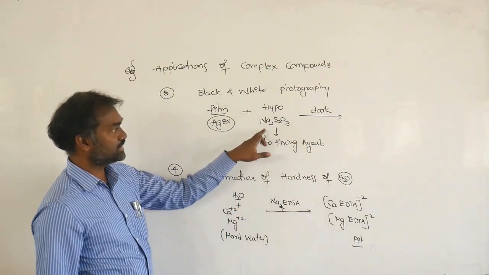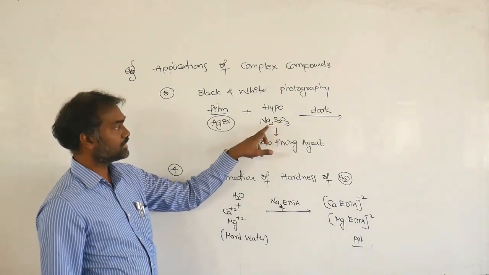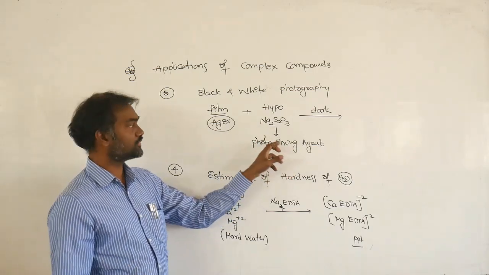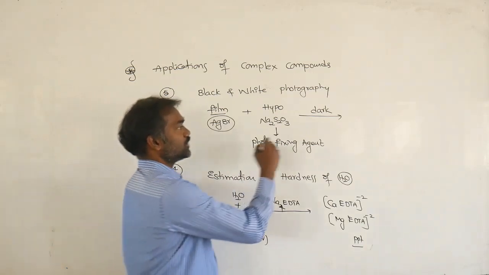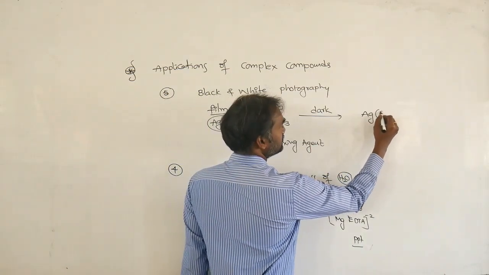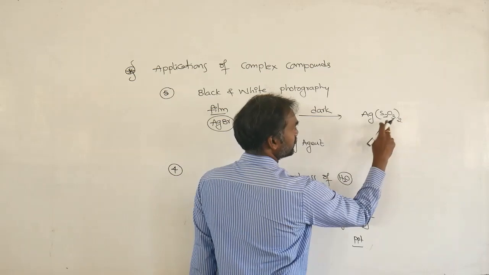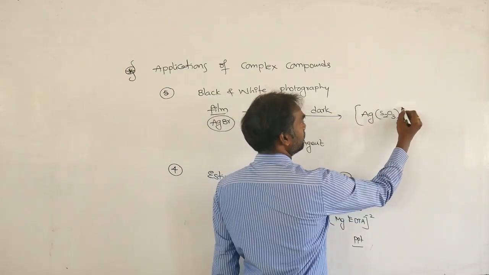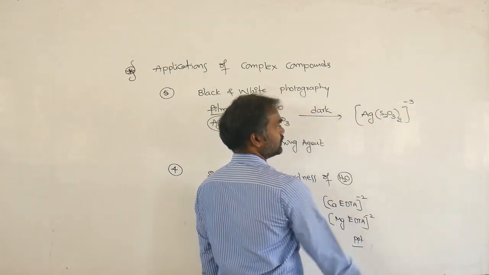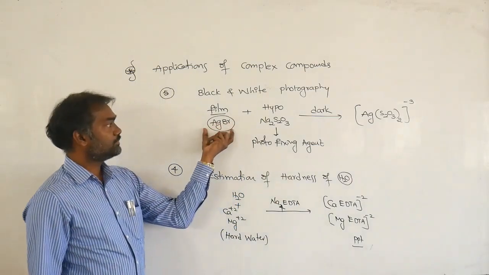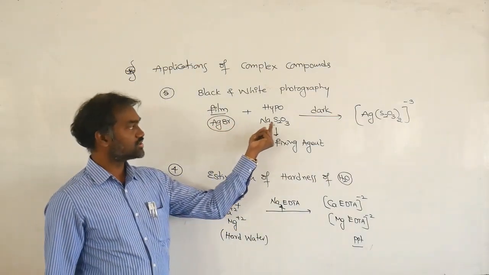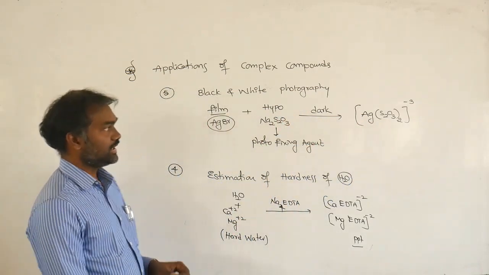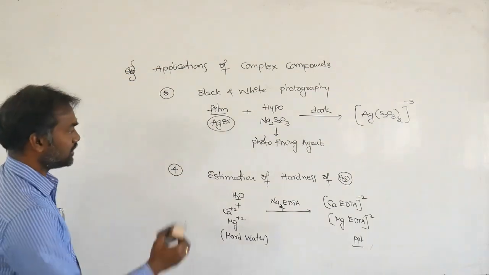So it is useful. It comes in the 16th group also, in your first year, and alkali metals also; that is important. Which of the following is a photo fixing agent? That is hypo. In what way is it a fixing agent? [Ag(S2O3)2]-3, thiosulfate, acts as a ligand. The film AgBr has a d-block element, S2O3 acts as a ligand, and it becomes a complex compound. That's why it is useful in complex compounds only.